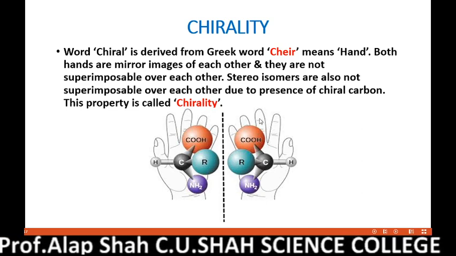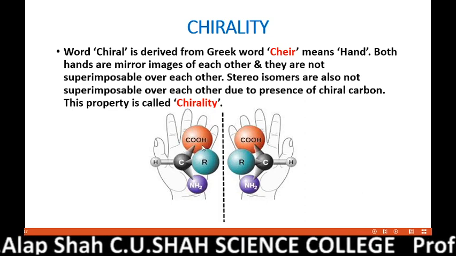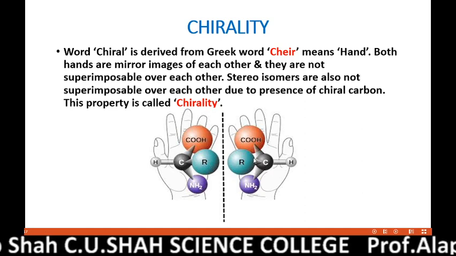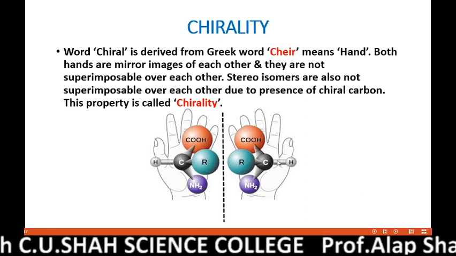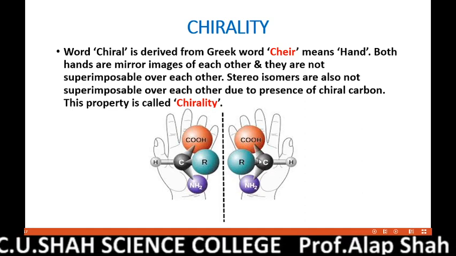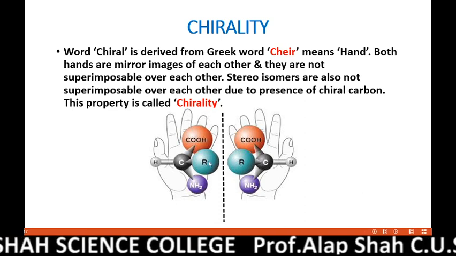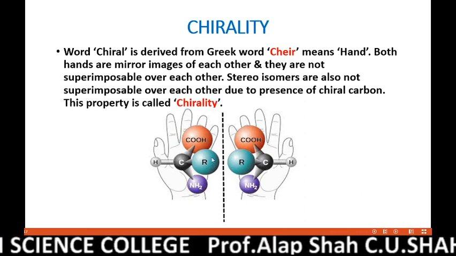This is called chirality. Now the same property you will find in two stereoisomers also, which are mirror images of each other. See this one. This isomer cannot fit over its mirror image. So we can say that they have the property of chirality. This is the meaning of chirality.